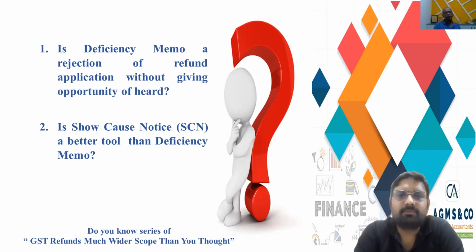And after that, if the officer is not satisfied with that reply, he may issue the rejection order. What we are discussing is that in the deficiency memo mechanism, there is no process where the registered person could reply to the deficiency found by the proper officer.